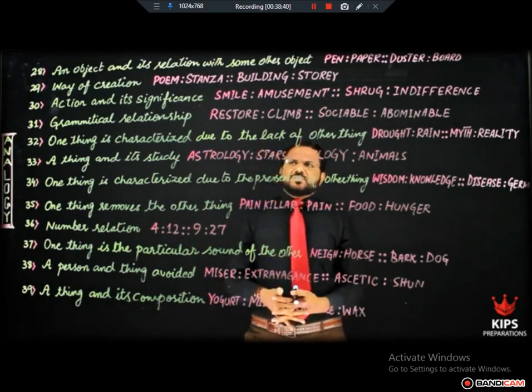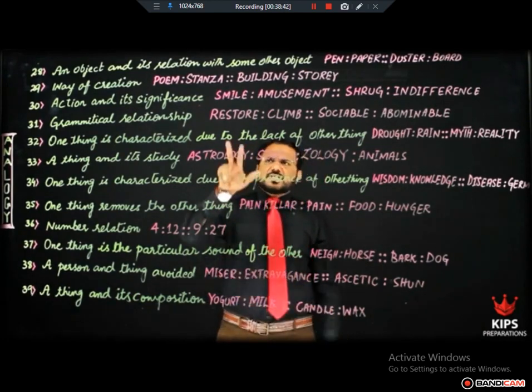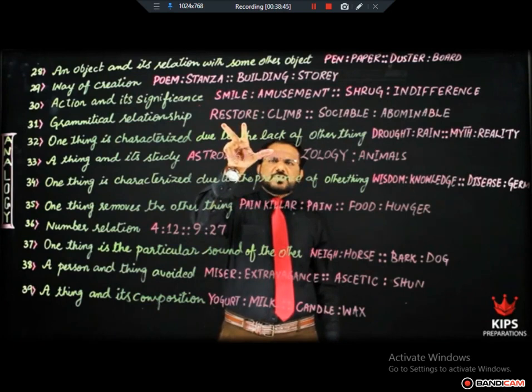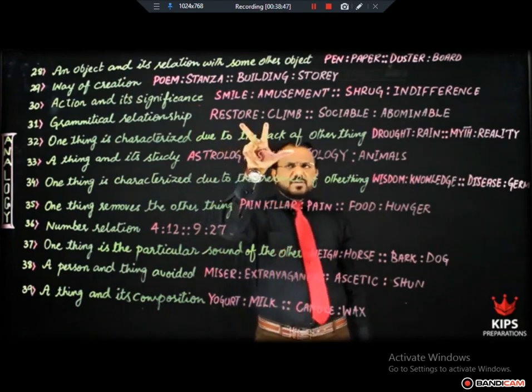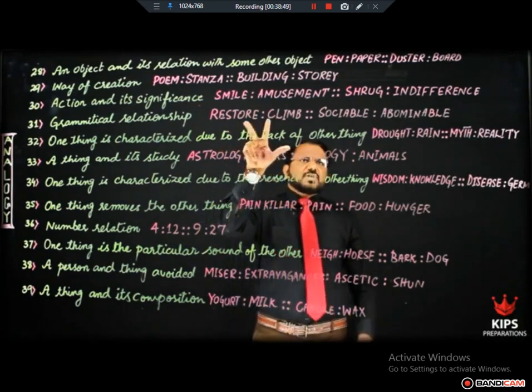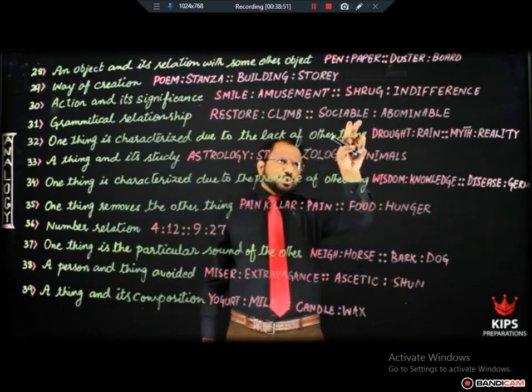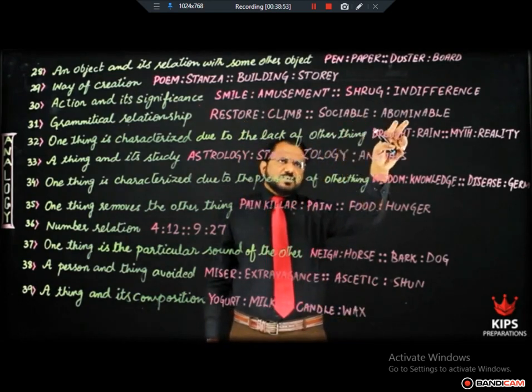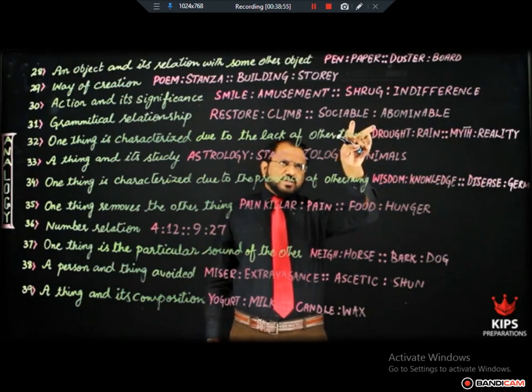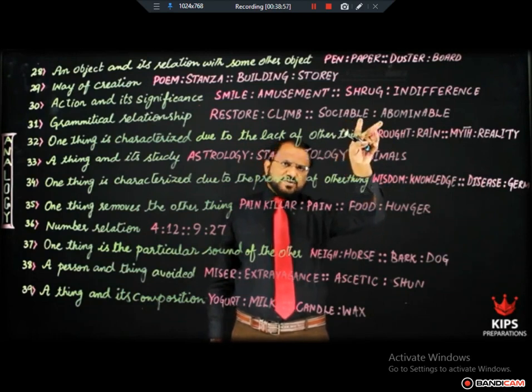So primarily or generally, the answer should be the pair in which the two words are the same according to parts of speech. For example, sociable and abominable. Both of these words are adjectives, right?